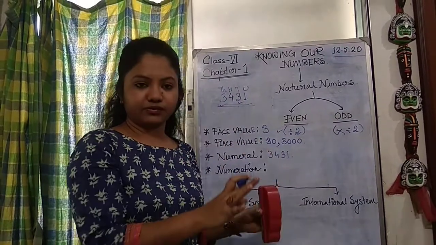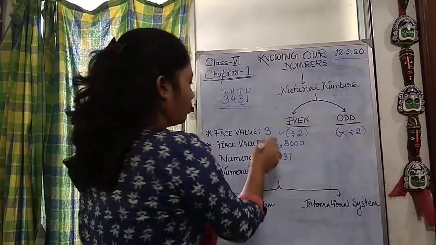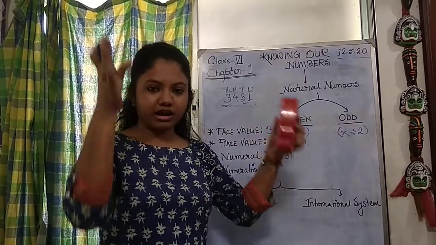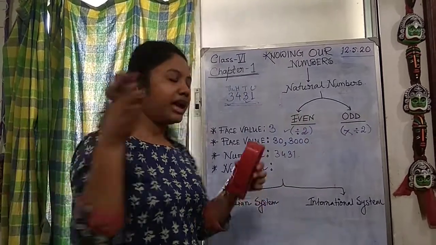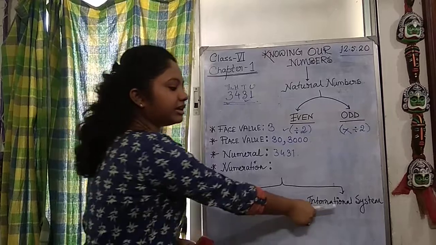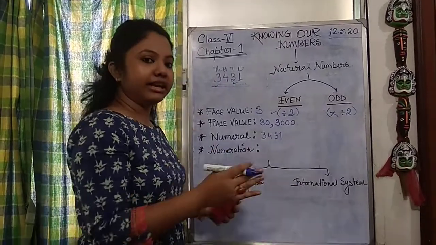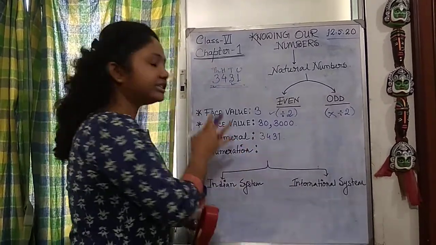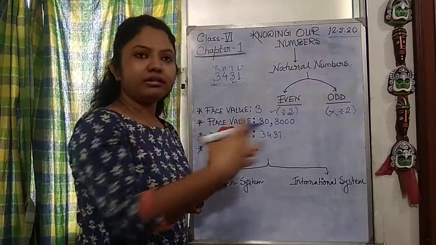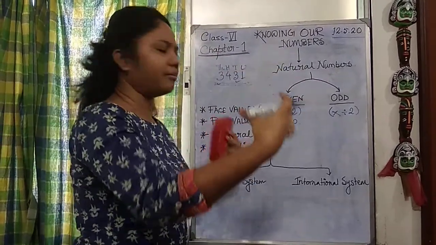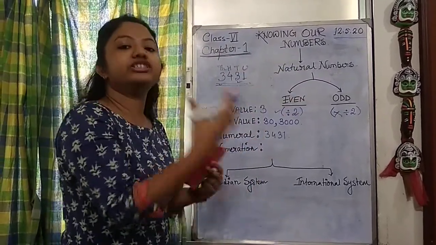is a successful numeral. Now, when all these numerals are classified in a systematic way, that is the Indian system and the international system, then we can say this position or this method of explaining each number is called numeration.